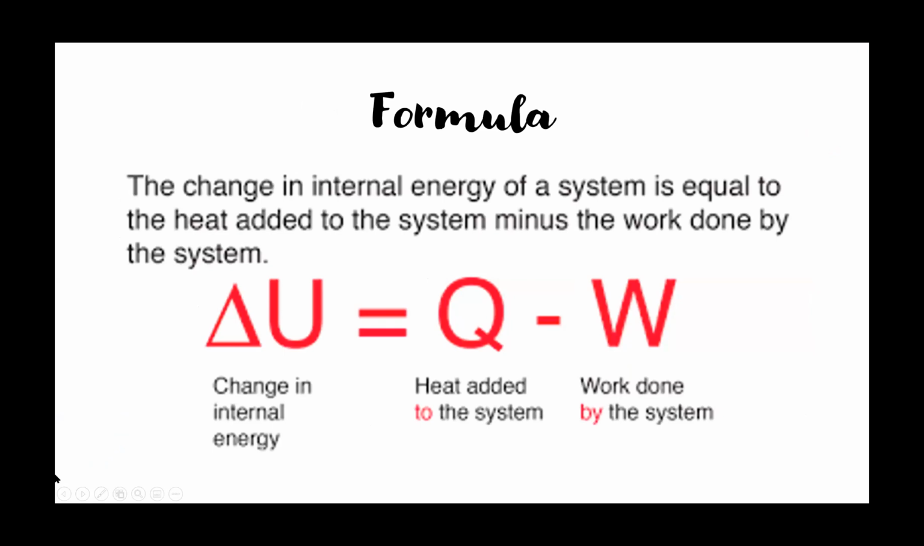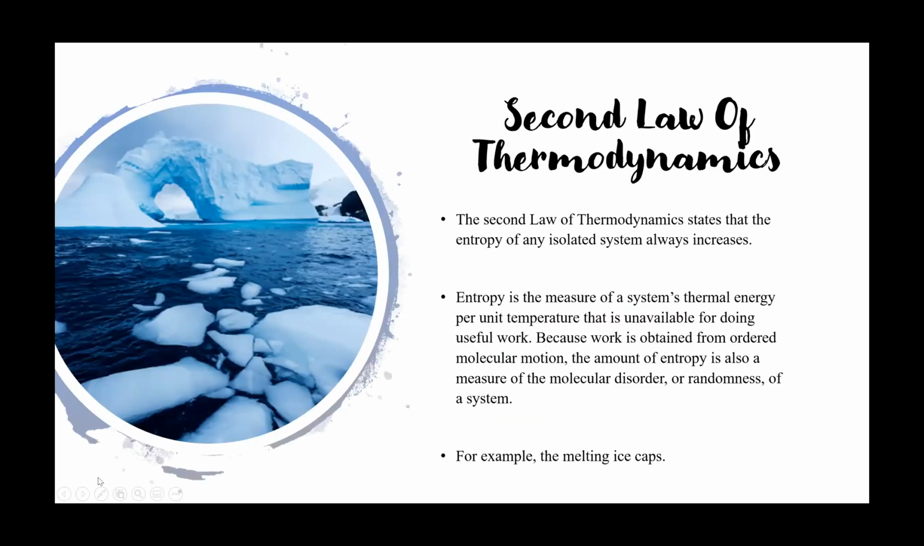The formula. The change in internal energy of a system is equal to the heat added to the system minus the work done by the system. Delta U equals Q, the heat added to the system, minus W, the work done by the system.